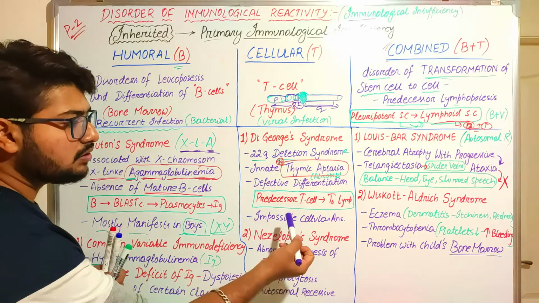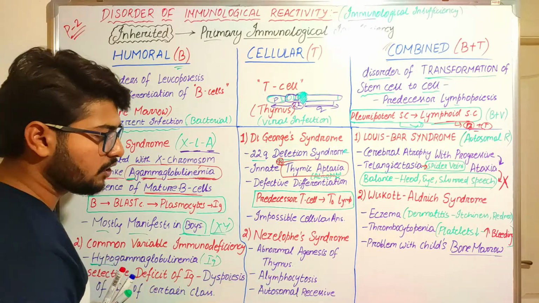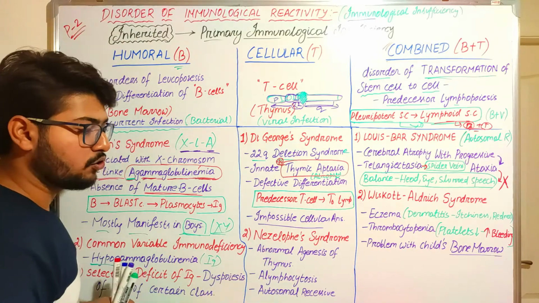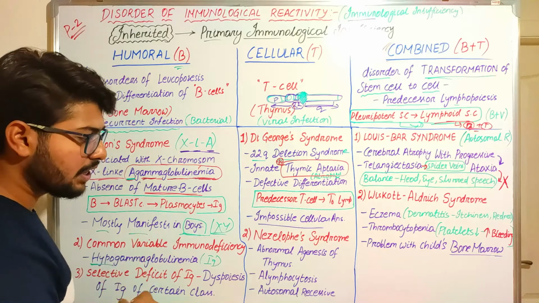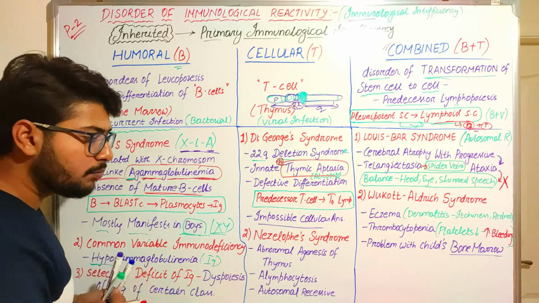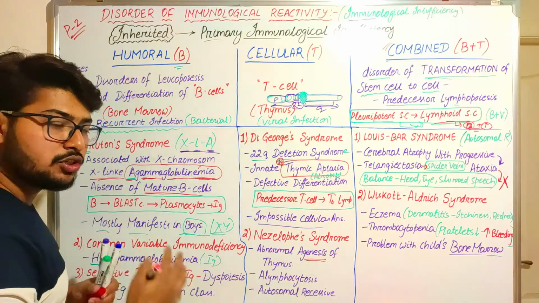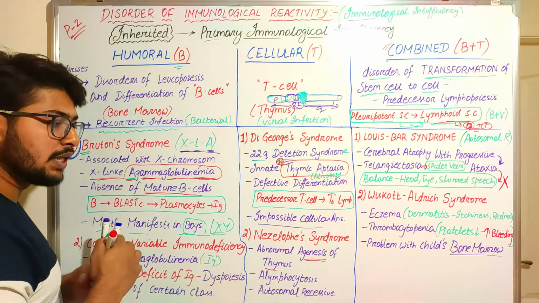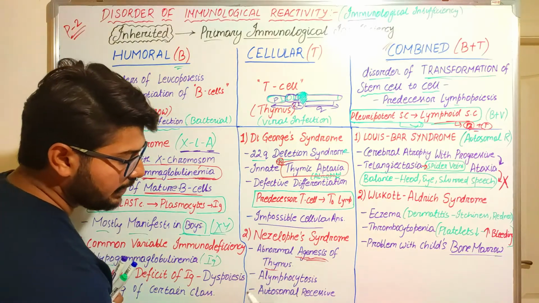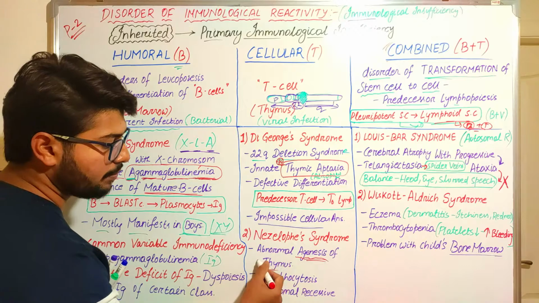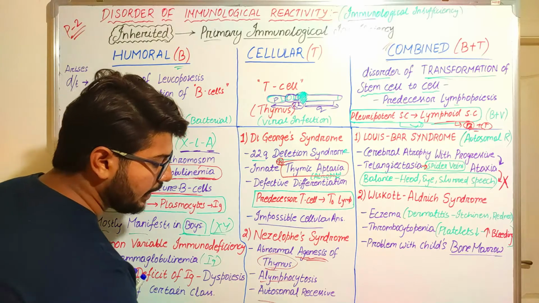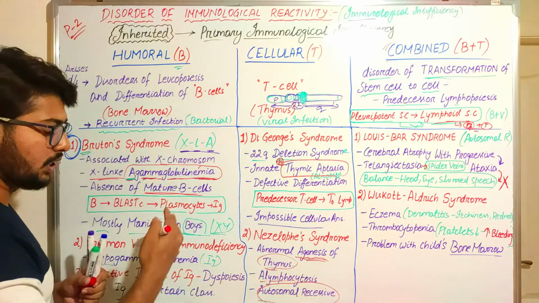And as the T cell is not produced, cellular response will be impossible. Next comes Nezelof syndrome. In Nezelof syndrome, what happens? There will be abnormal agenesis of the thymus. There will be a genesis problem, a problem in the formation of the thymus. It means the problem lies during the formation of the thymus. And secondly, lymphocytopenia. As the thymus is affected, lymphocytes will not be produced. And it is an autosomal recessive disorder.